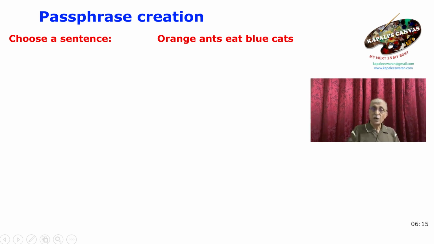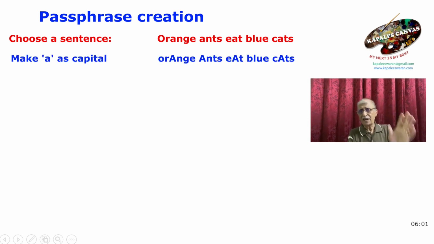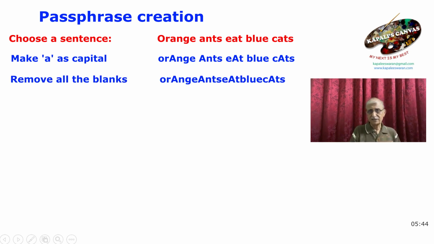Now this is a basic phrase over which you create your own rules. It is completely up to you to create these rules here. Make any one character, one letter of this as a capital. Say A. So once you say orange ants eat blue cats, in that you make the A a capital. See here, this is how the phrase changes. Now create one more rule here. Remove all the blanks within that. Now the phrase assumes this shape.